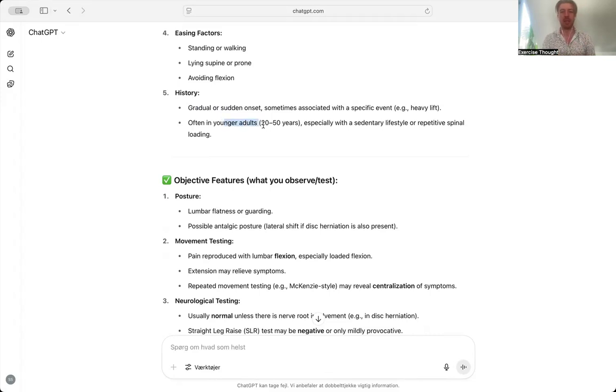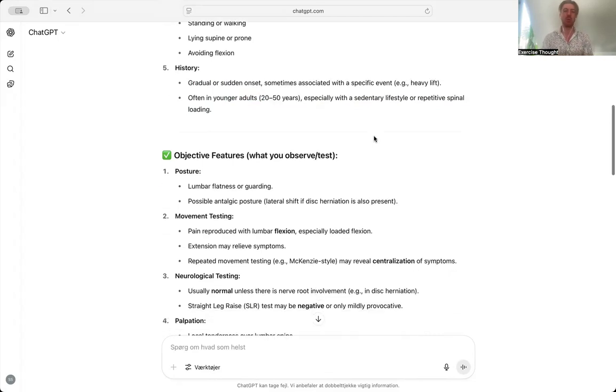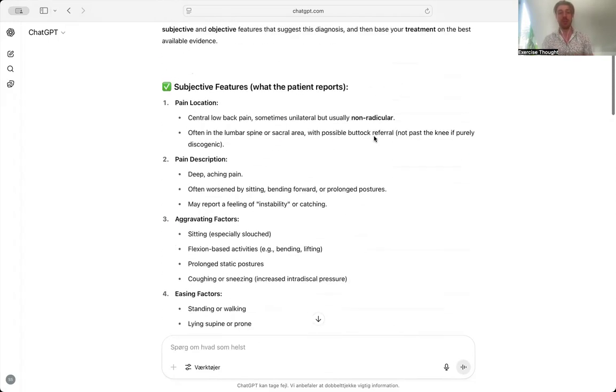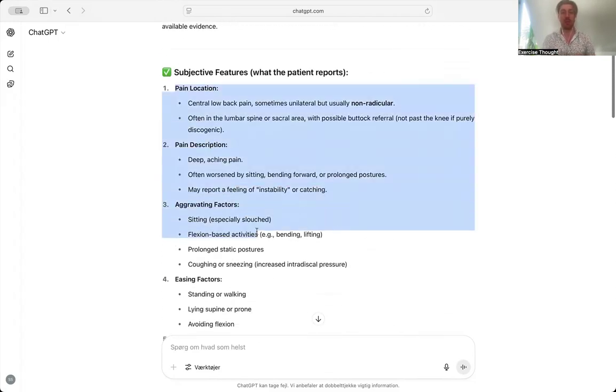Typically, they are a younger adult. We don't see this very much at all in teenagers or in older adults. So I would say subjectively, it's bang on. I'd say ChatGPT has got full marks there.